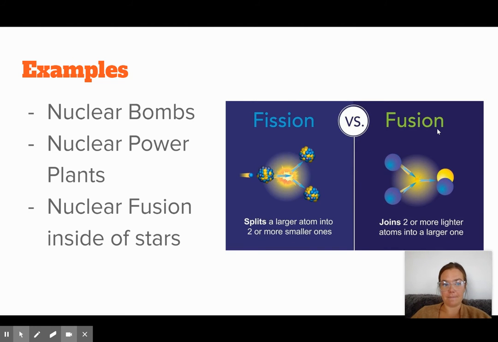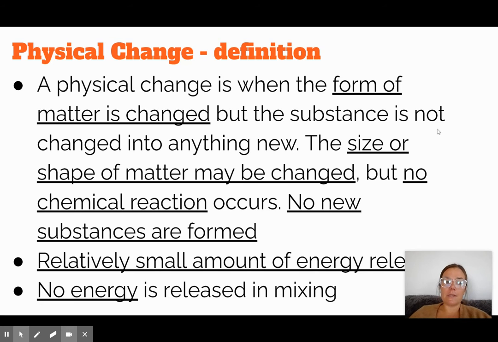Now, this is completely different from a physical change where there isn't really a whole lot of energy released. The matter itself is not changed into anything new. It just is changed in its outward appearance. So the size or the shape might be changed. There might be a change in the phase of matter that the substance is in, but we're not making any new molecules and we're not making any new atoms.